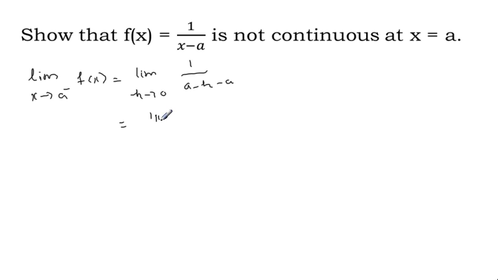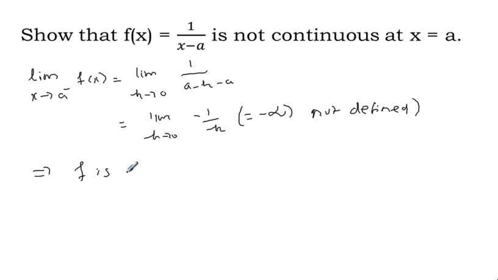Then a and a cancel, giving minus 1 by h. So this is minus infinity, not defined. So either the left limit does not exist or the right limit does not exist. We can conclude straight away that the function is not continuous.